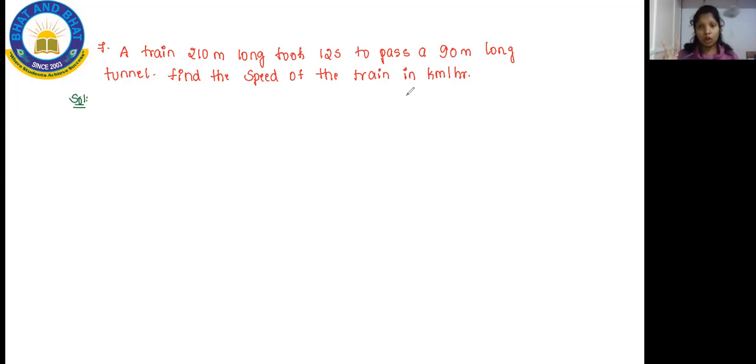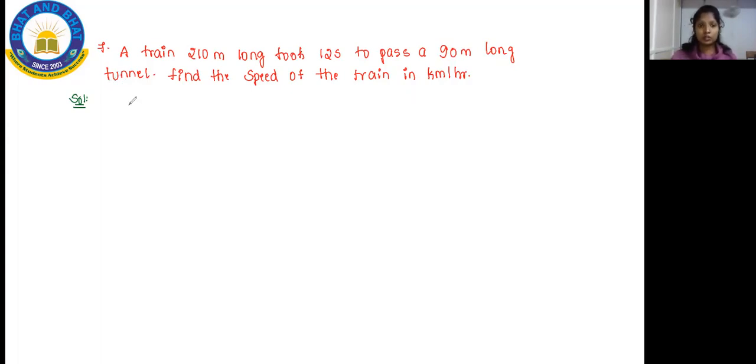There are two lengths, 210 and 90. To pass the 210 and the 90, it is taking 12 seconds. So this is what your question is. Let me go with the question.